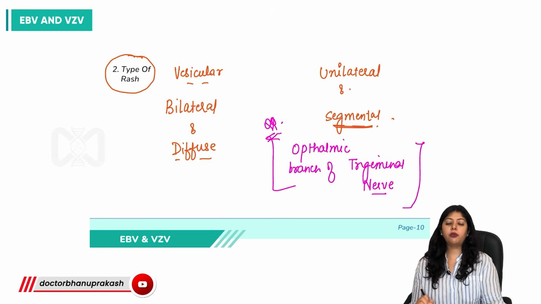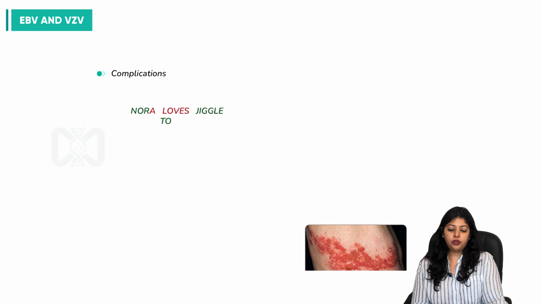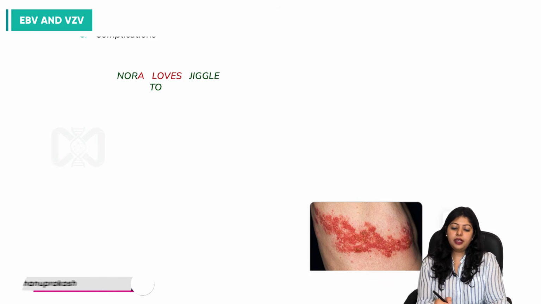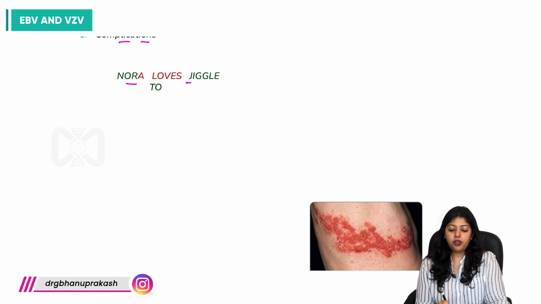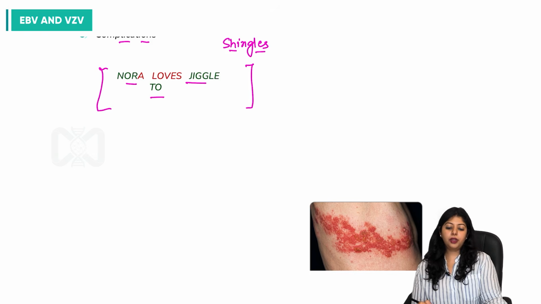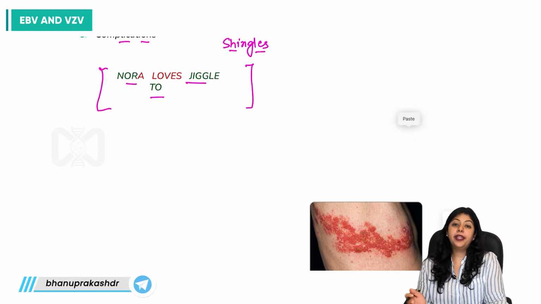Very, very important question. Now let us discuss the complications first. We'll be discussing the complications of varicella zoster virus or shingles. For shingles, let us say that Nora, she loves to jingle, or dance.